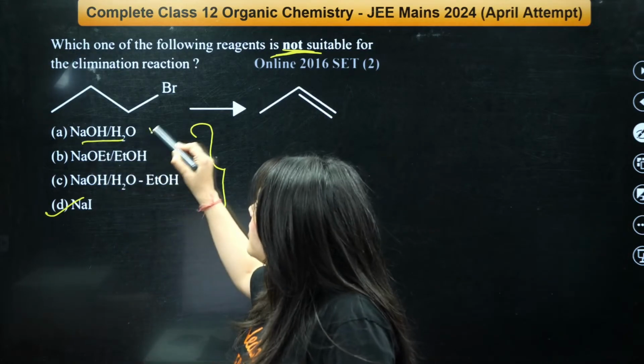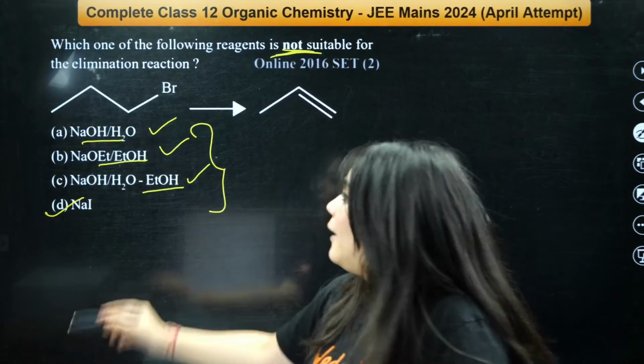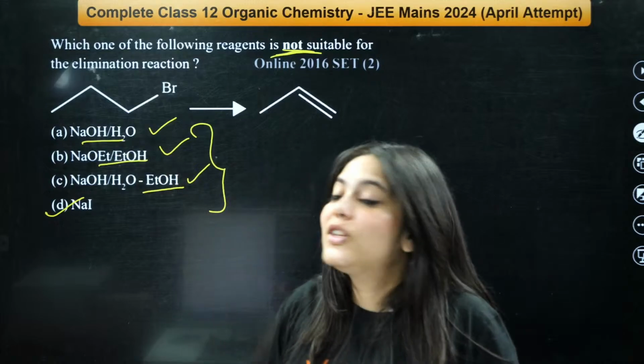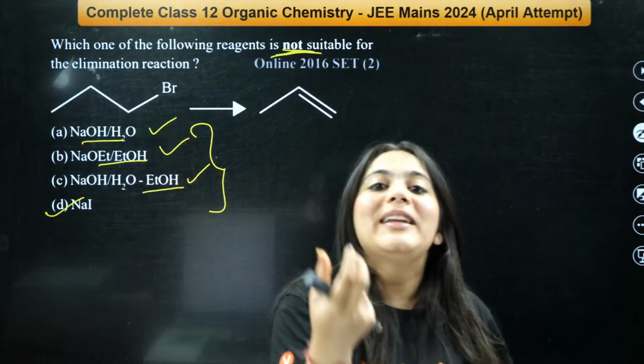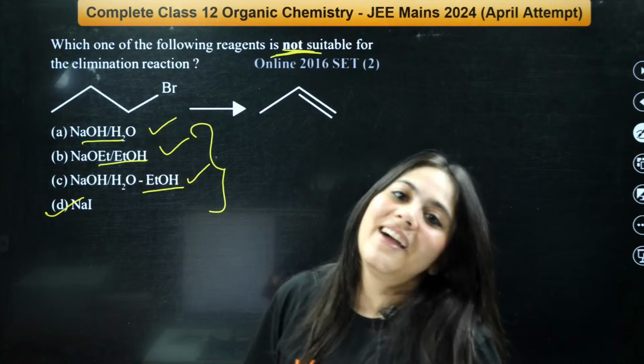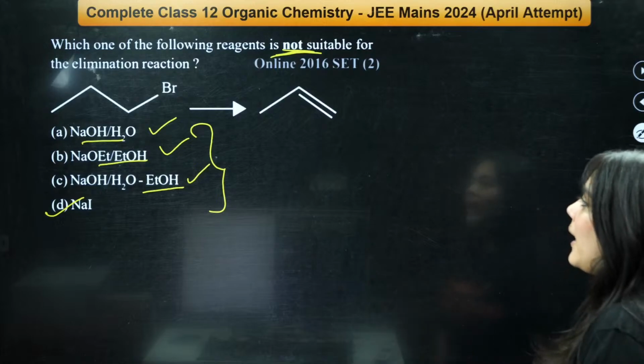So here this will also cause elimination, this also and this also, right? And why even this will cause elimination? Because after the bromine leaves, the carbocation created is a primary carbocation, right? So elimination will definitely happen, okay?